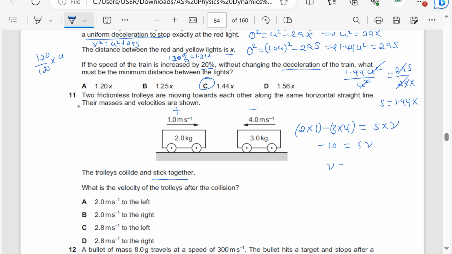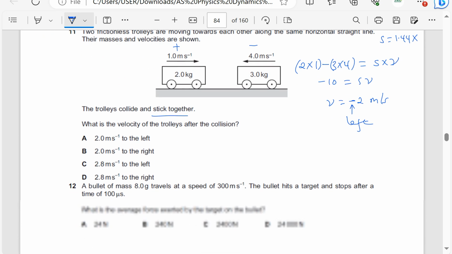So v is going to be minus 2 meters per second. The minus shows that this velocity is to the left, because I said velocities to the right are positive and velocities to the left negative. So it is 2 meters per second to the left. So the answer is going to be A.